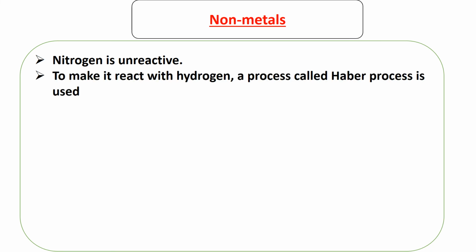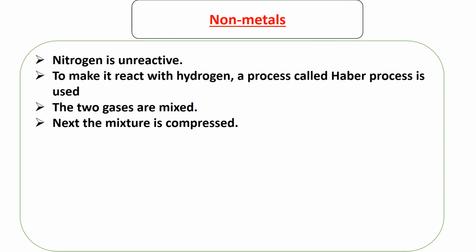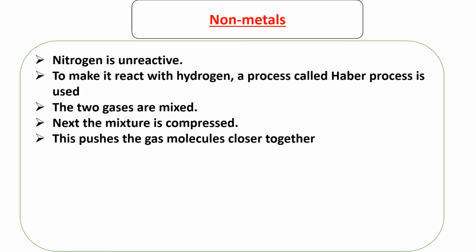So in summary, nitrogen is not reactive. That's the fact. To make it react with hydrogen, a process called the Haber process is used. The two gases, nitrogen and hydrogen, are mixed. Next, the mixture is compressed so that the needed pressure is given to them. Since there is an increase in the pressure, the gas molecules are going to get close to each other and they will be forced to react.